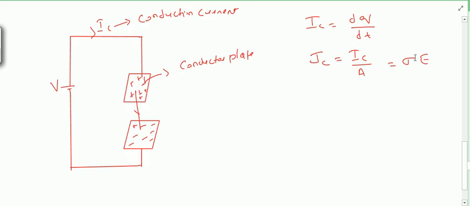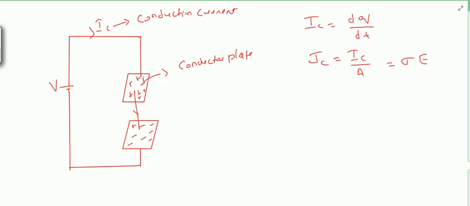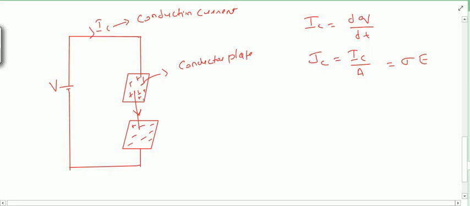So no current will be flowing here, only there will be a rate of change of flux, d psi by dt, which will constitute a current that is known as displacement current.